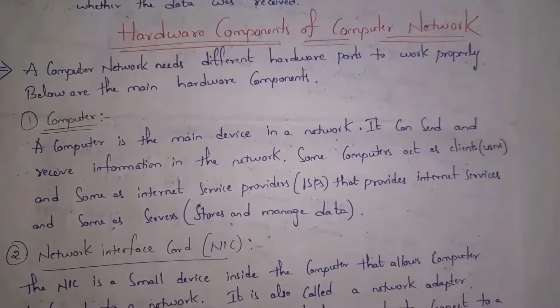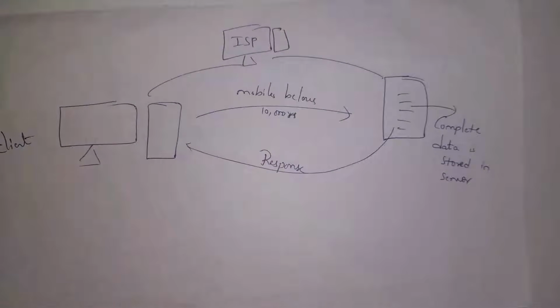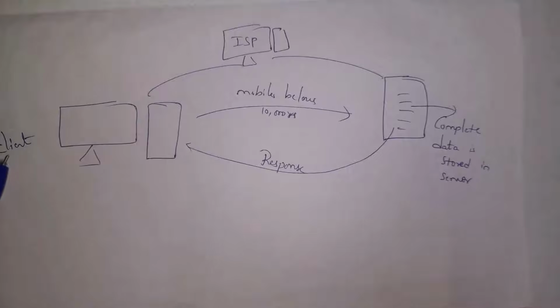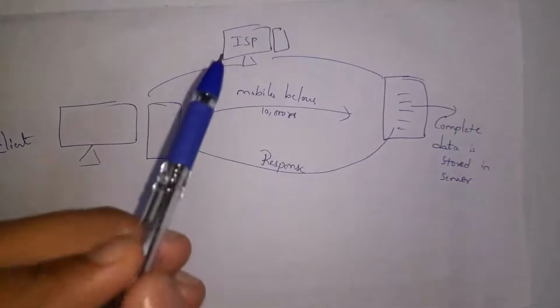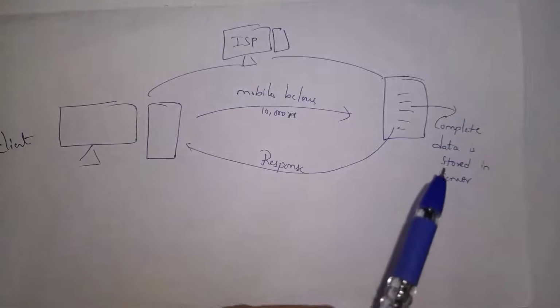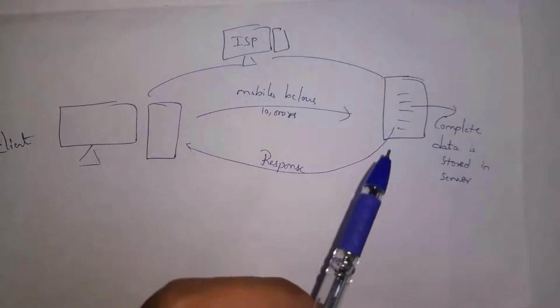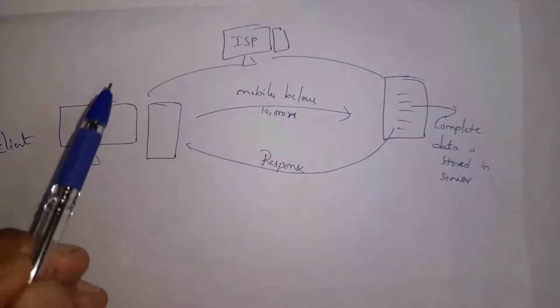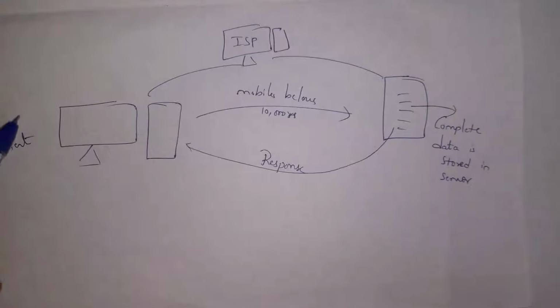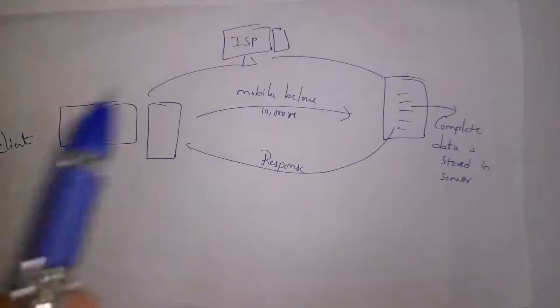Guys, in a computer network, some computers act as clients, some act as internet service providers and some act as servers. I'll give one example. For example, I want to purchase a mobile below 10,000 rupees. So what I will do is, I will open Google, log in to the Amazon website, and then search for mobiles below 10,000 rupees. Whenever I search, this request is passed to the Amazon company server. Guys, the Amazon company contains various servers. In the servers, complete product details are stored. So whenever I send a request like mobile below 10,000 rupees, Amazon will display complete mobiles below 10,000 rupees. So as I am sending a request, I act as client.